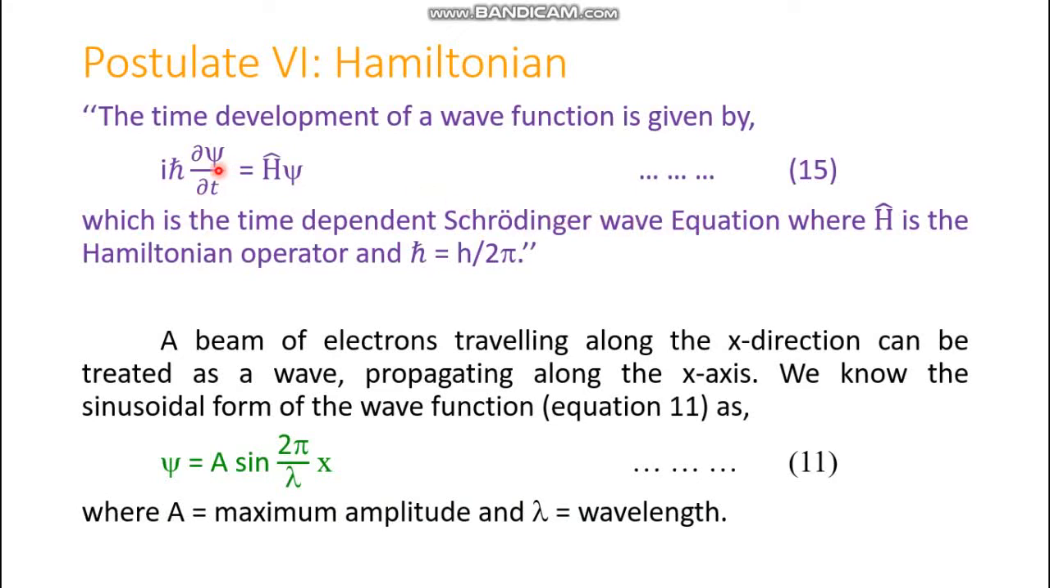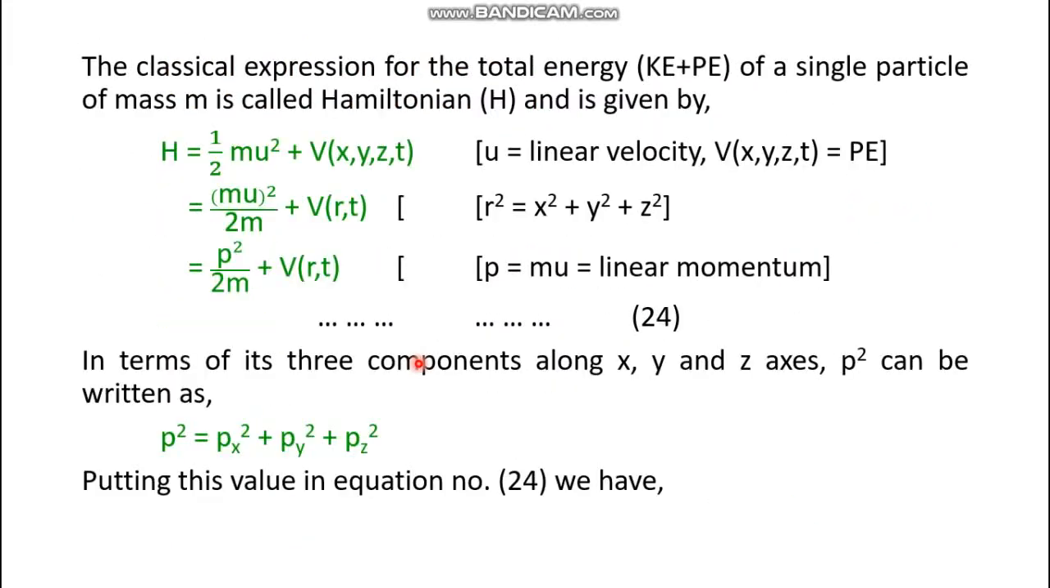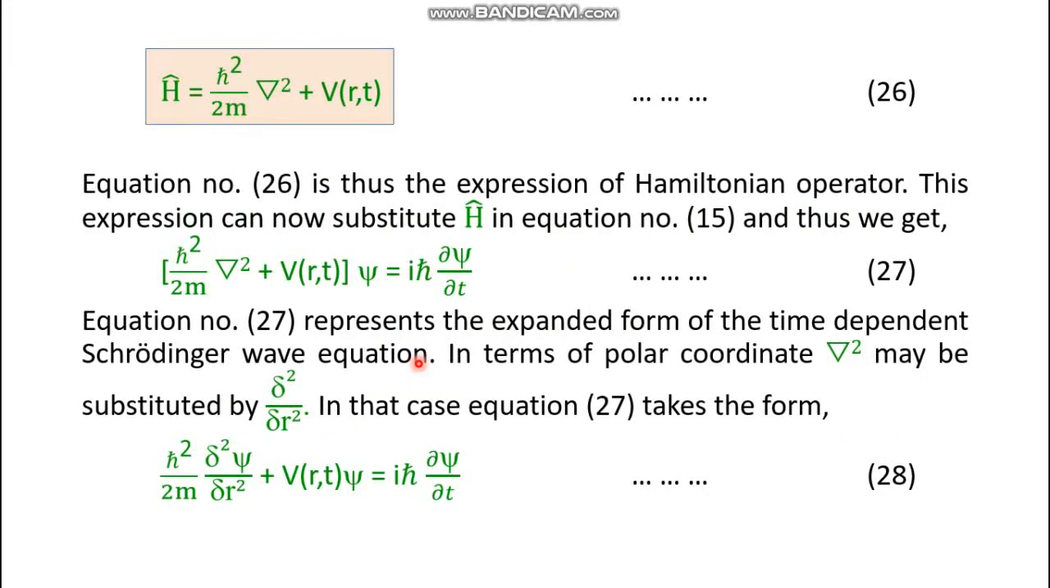iħ ∂ψ/∂t = Ĥψ, and we have now got the expression of Ĥ, which will be substituted by the expression from equation number 26, what we have just obtained here. This is equation number 26. So the expression on the right hand side of equation number 26 replaces the first term, that means the left hand side of equation number 15 here.